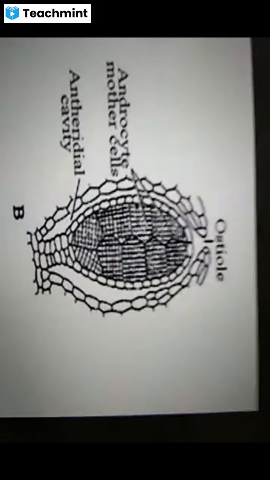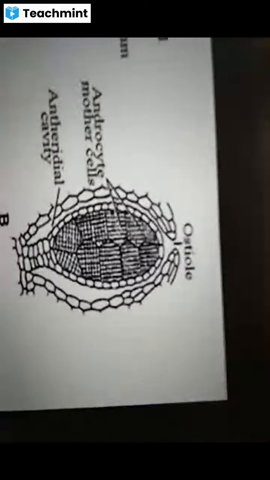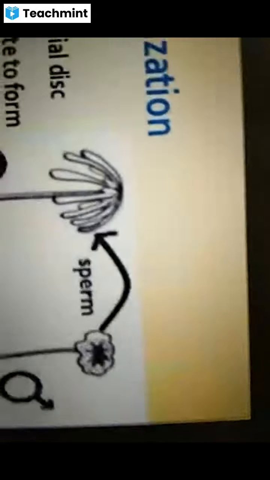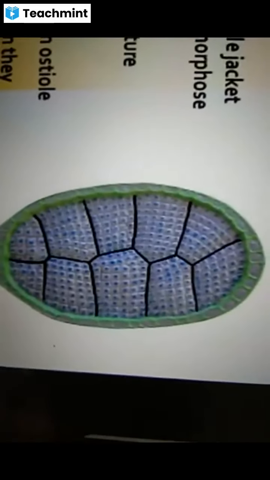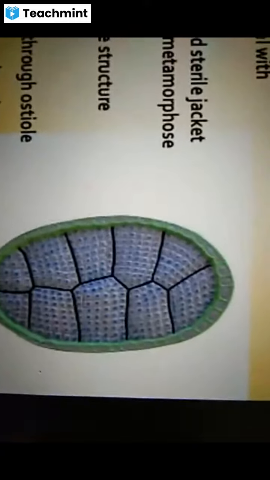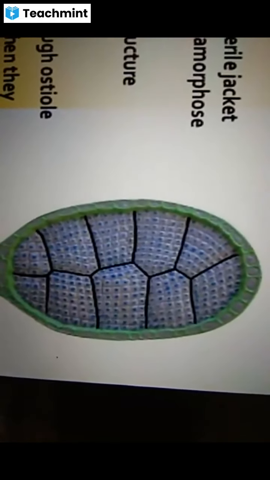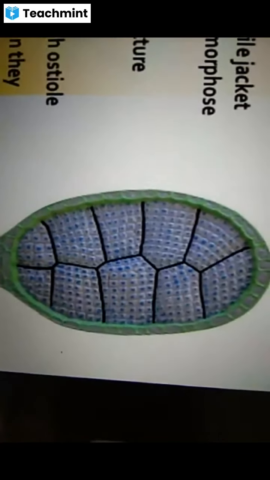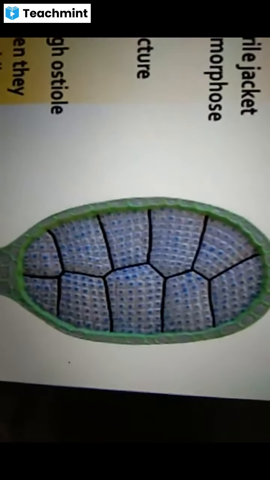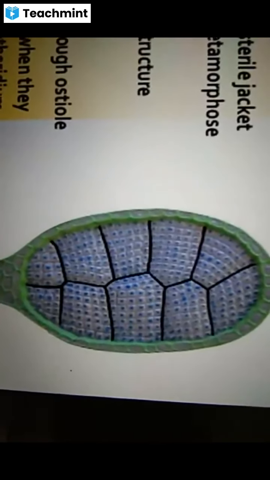And the fertile cells present in the antheridium are known as androgonial initials or androgonial cells.